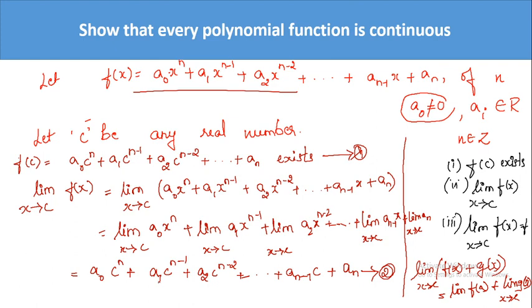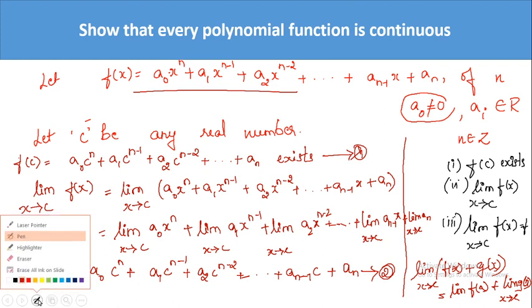So always remember these three functions, that is identity function, constant function and polynomial functions are always continuous. Okay, remember this, we need this for many other problems. Always remember, you don't have to go for a doubt. If it is a polynomial function defined everywhere, it is continuous always.